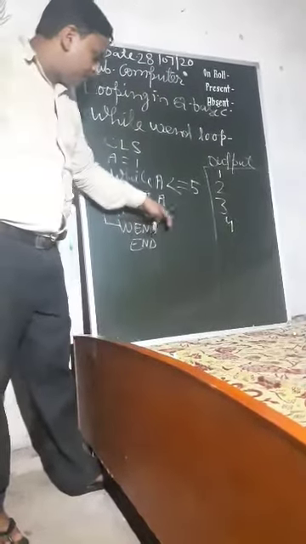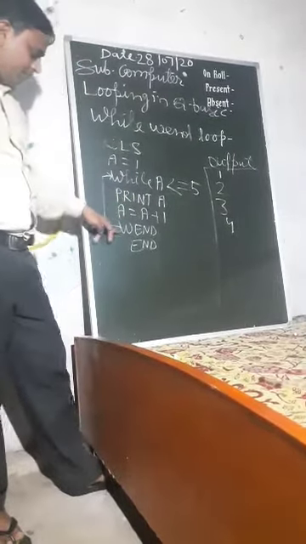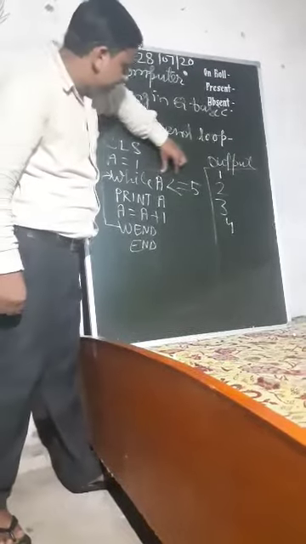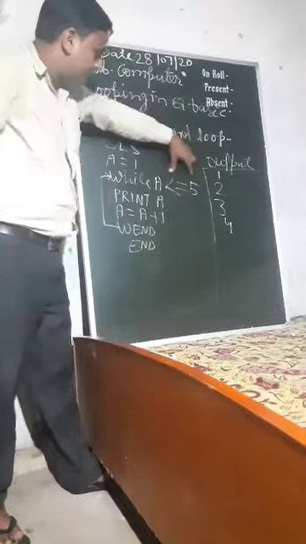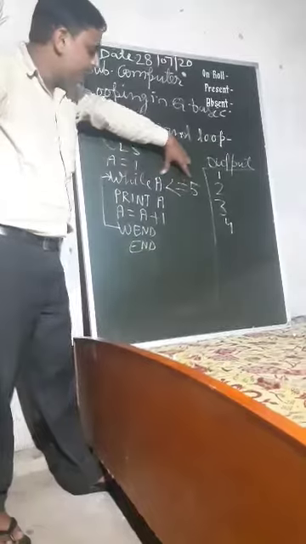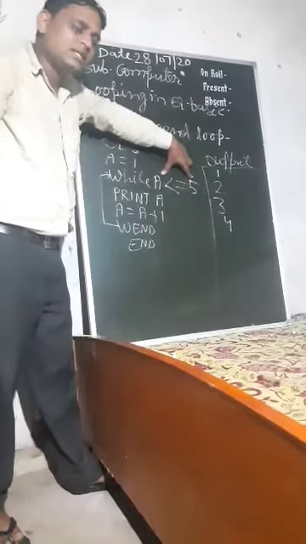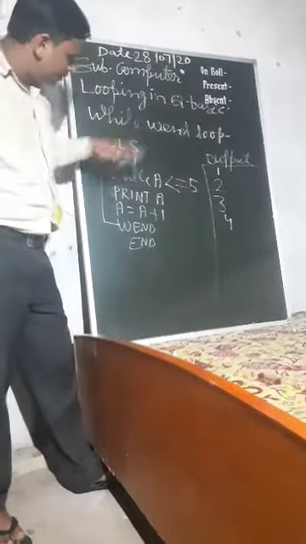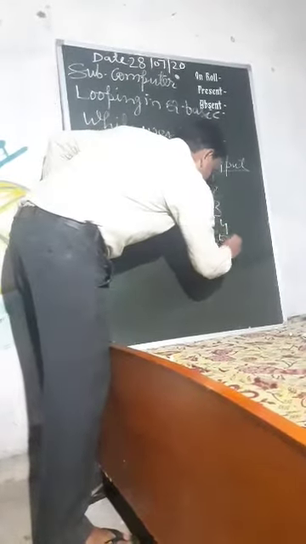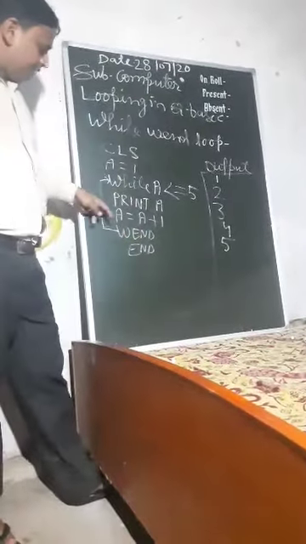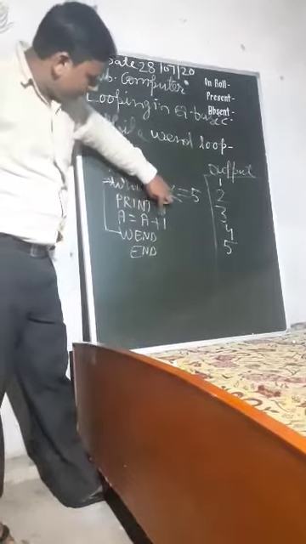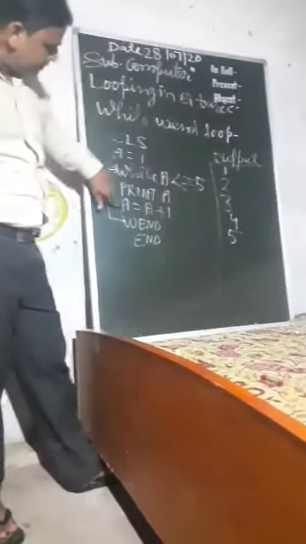Again A equal to A plus 1 becomes 5. 5 is not less than 5 but equal to 5, so the condition is also true. Print A, here 5 is printed. Again A equal to A plus 1, 5 plus 1 becomes 6.